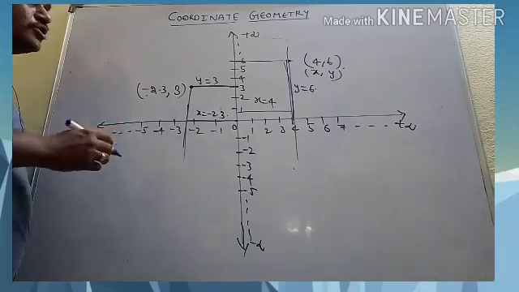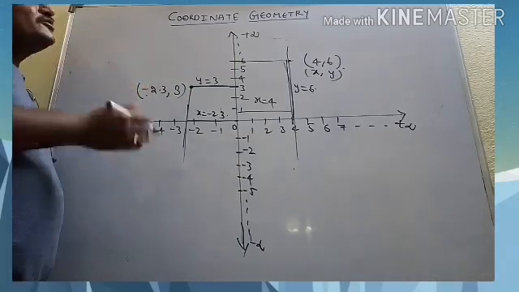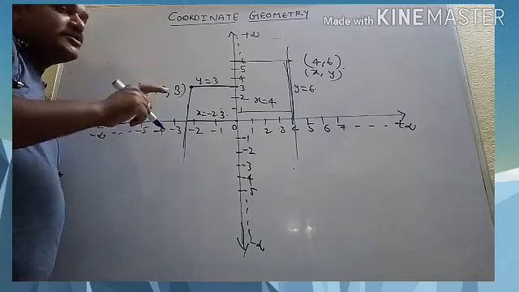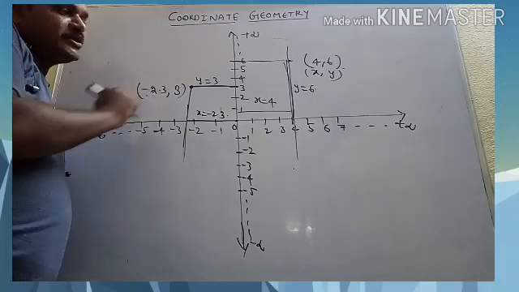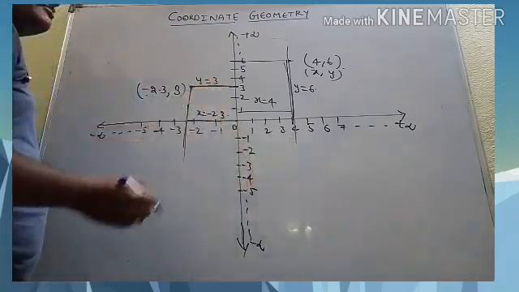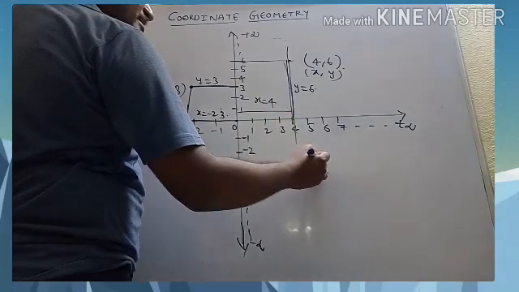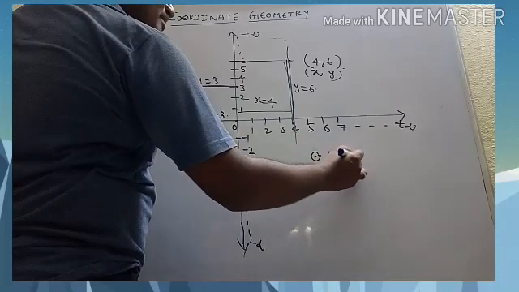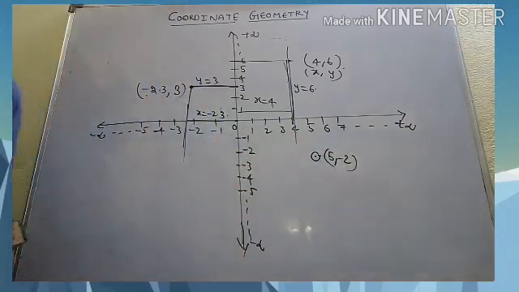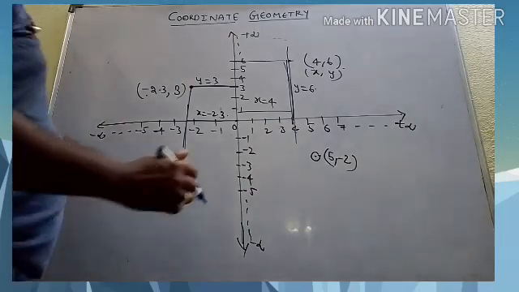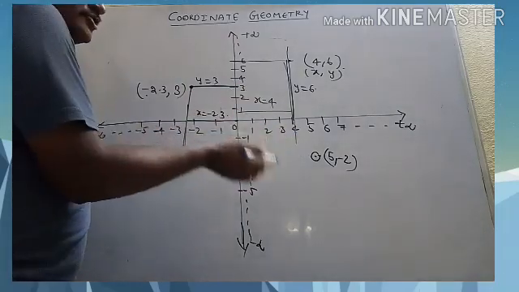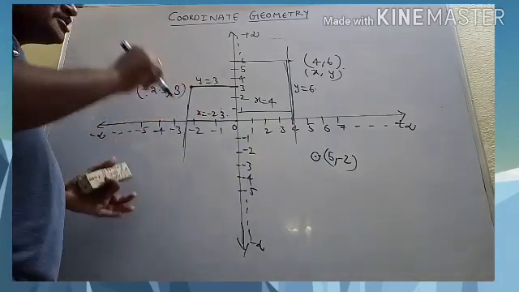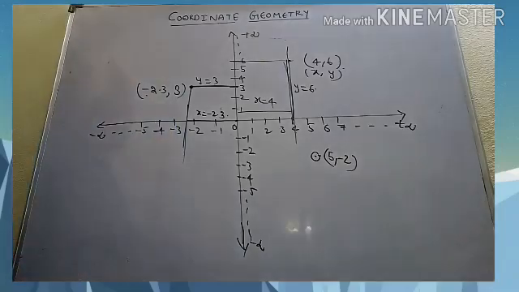As I told you, if you give any point, he will give the address, or you tell the address of the point, he will show that point. Suppose I want a point which is 5 comma minus 2. 5 comma minus 2 is here, like this. This x value is 5 and y is minus 2. Once you give the address, we can locate the point, or you give the point, we will tell the address. That is the one-to-one correspondence explained by René Descartes, right?